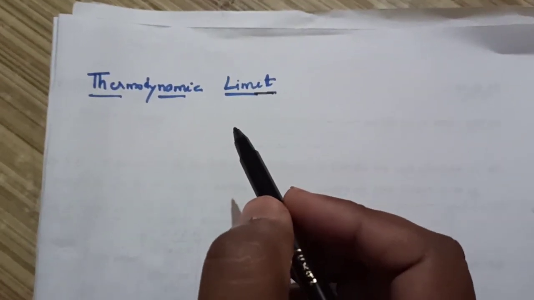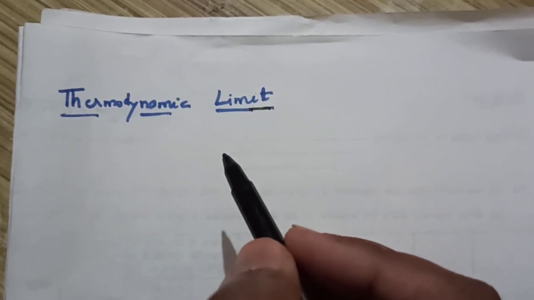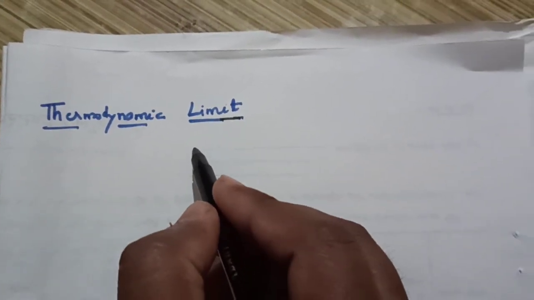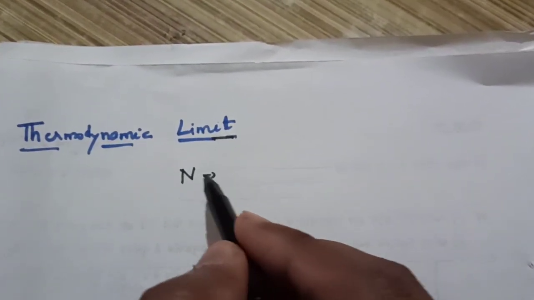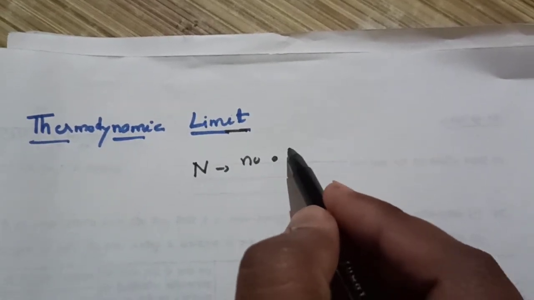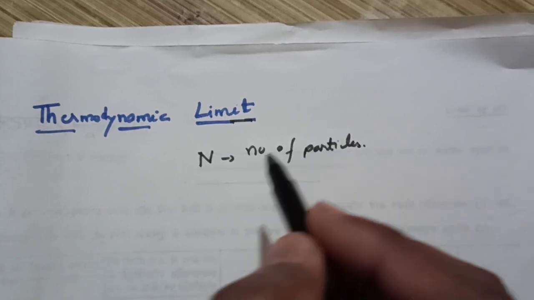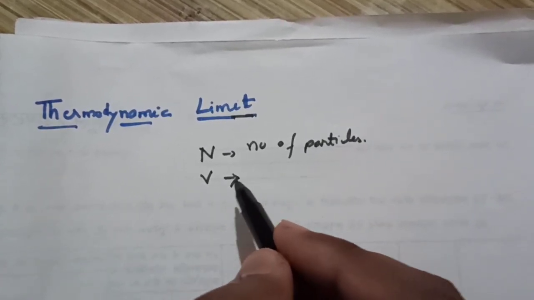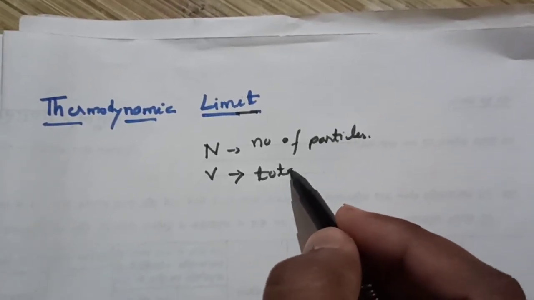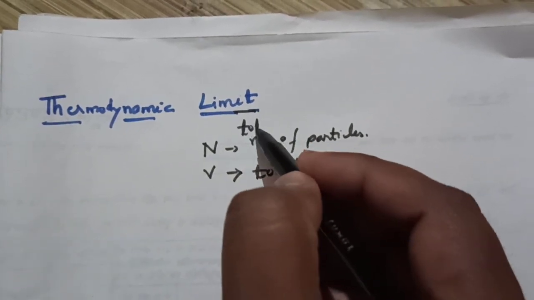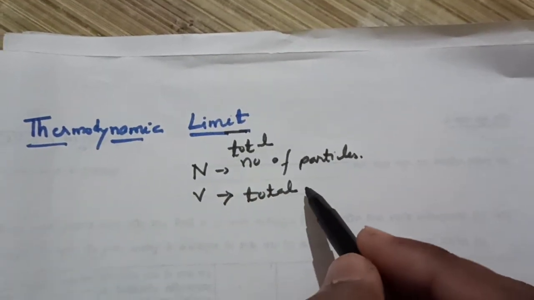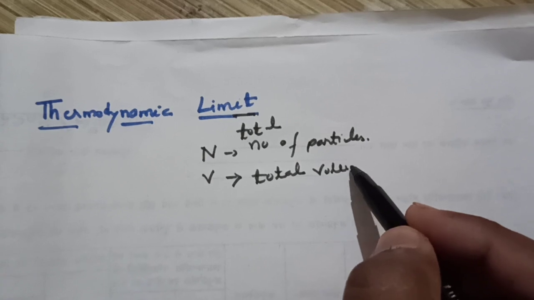It is known as the thermodynamic limit. Thermodynamic limit means we say that N is the total number of particles, and suppose this is V, it is the total volume of the system. So N is the total number of particles in the system, and V is the total volume of the system.